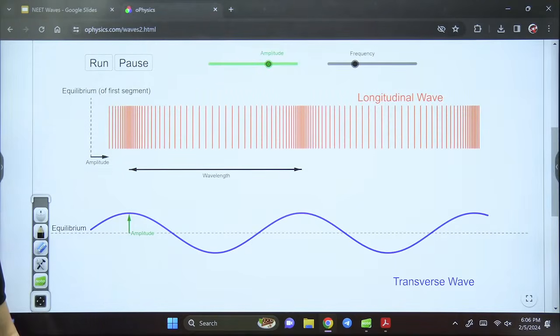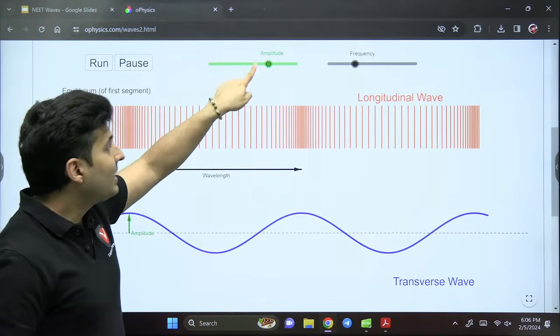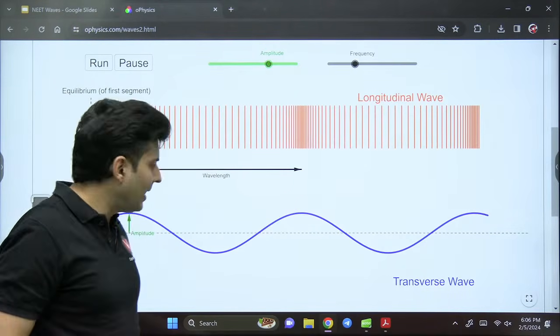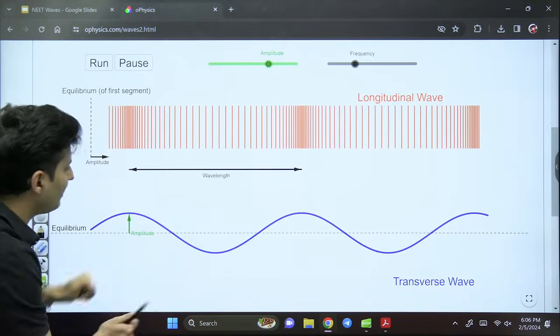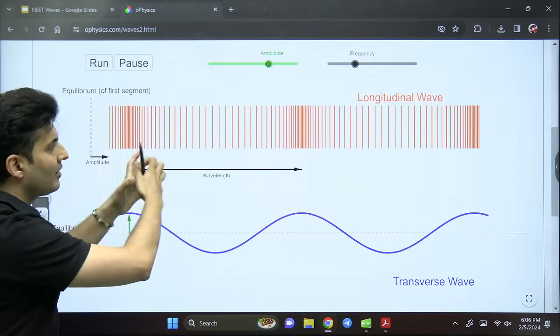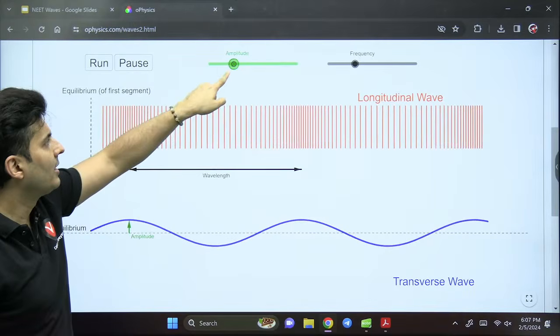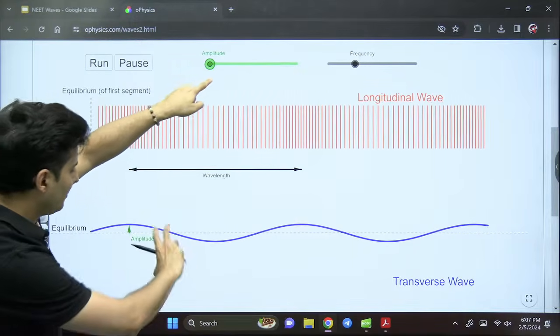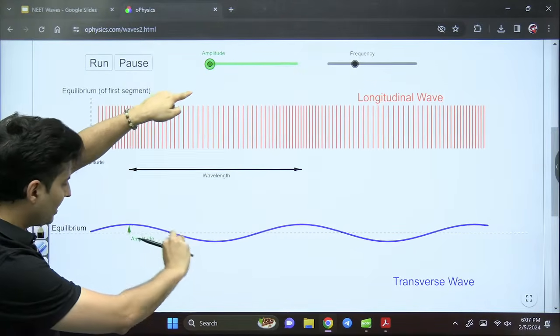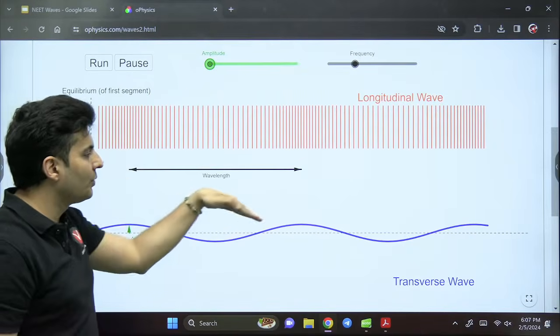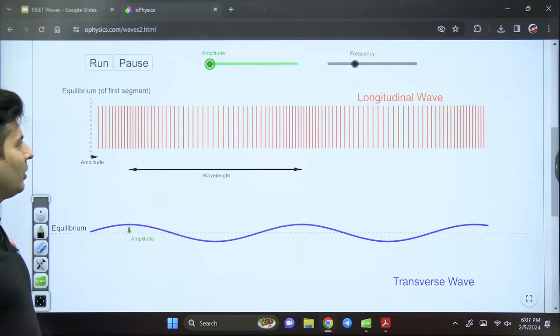Very good. Amazing. Everybody is able to see that. Right. Now, what is amplitude? Amplitude decides how tall this wave is or how much are the variations. Look at it. I will reduce the amplitude. See how this wave became thin. It is not going up and down so much.